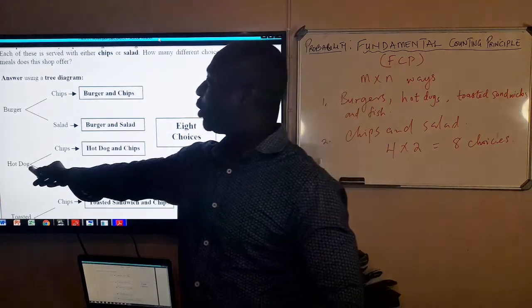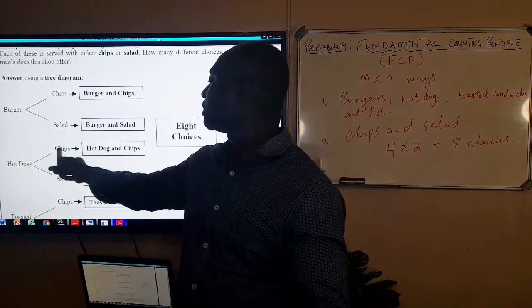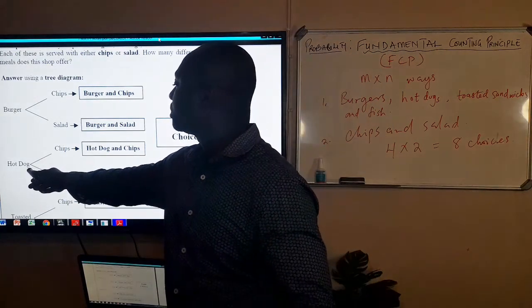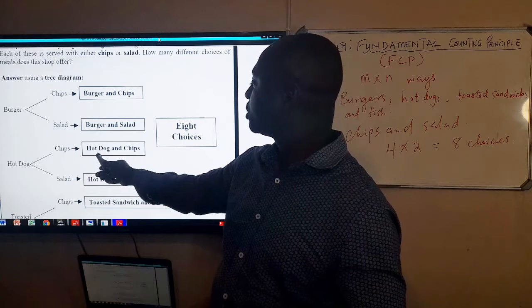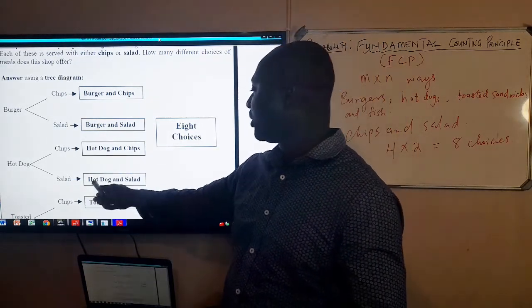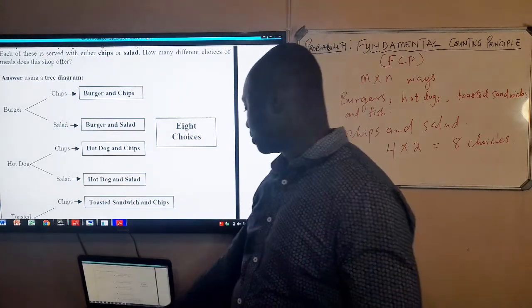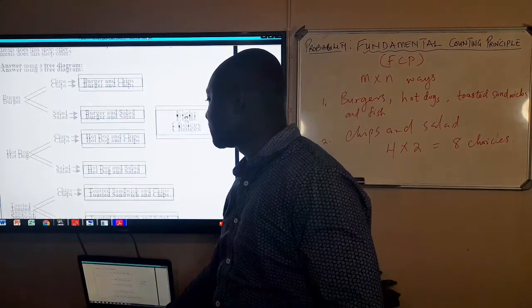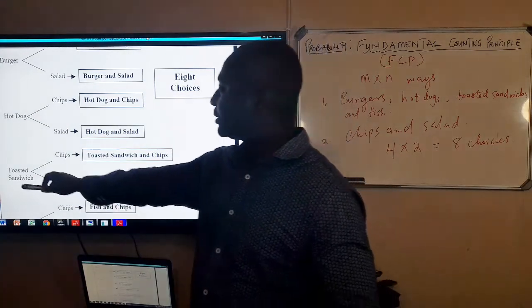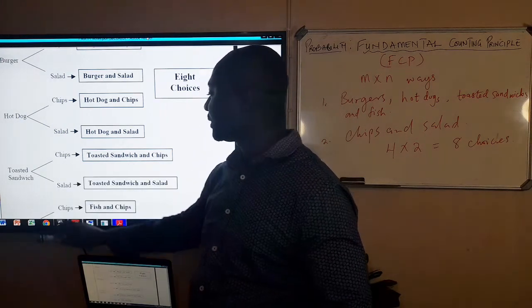Now when you take a hot dog, you also have the other choice to choose chips or salad with the hot dog. So when you take a hot dog, you are going to get hot dog and chips or hot dog and salad. That is what you will get. If a person decides to take a toasted sandwich, you don't just take the toasted sandwich, it goes along with chips or salad.